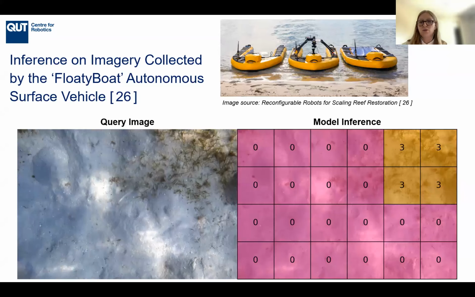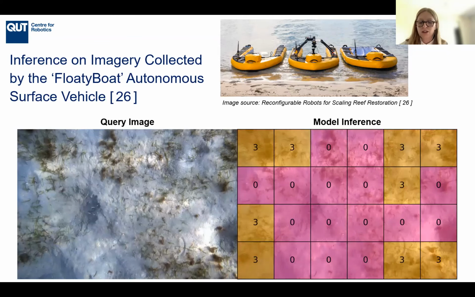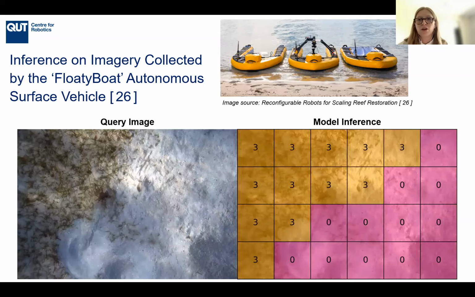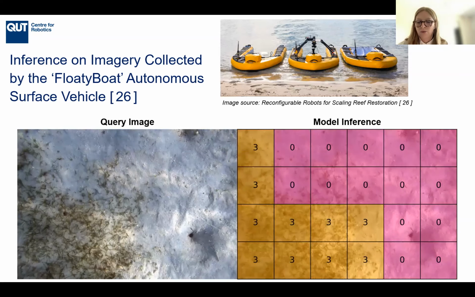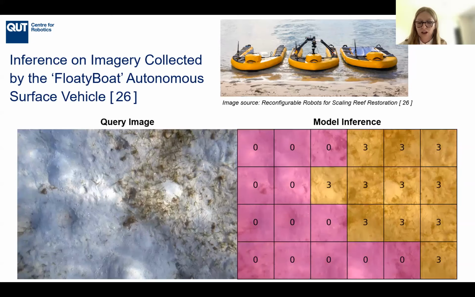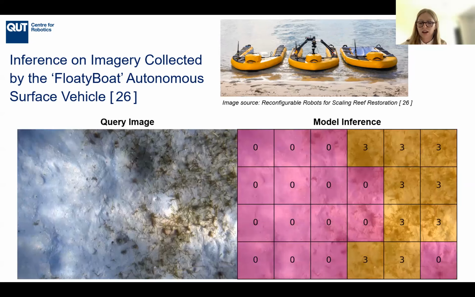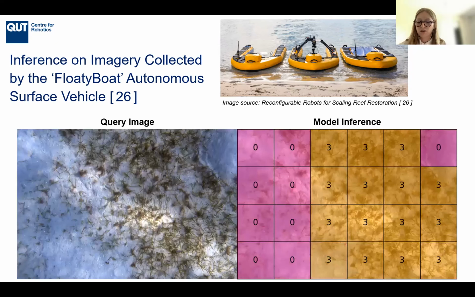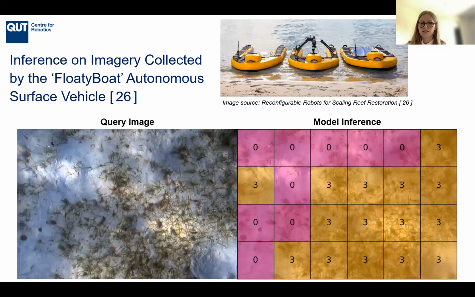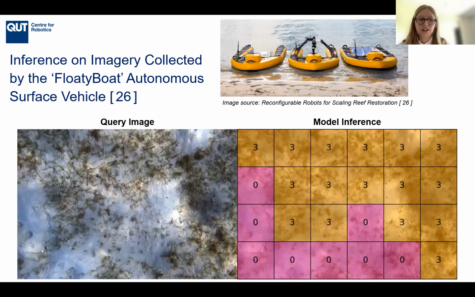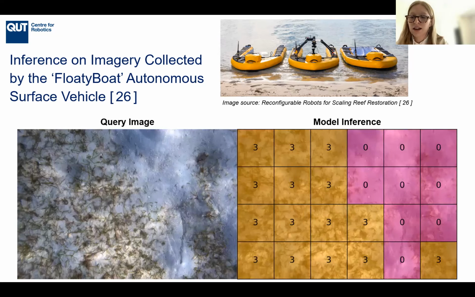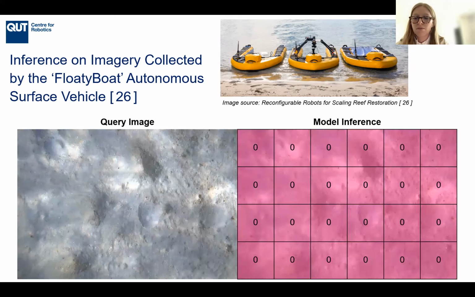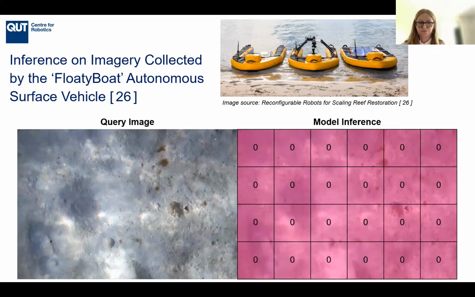In our second real-world deployment case study, we demonstrate the performance of our approach on underwater imagery collected by the FloatyBoat autonomous surface vehicle. We show that given only 20 FloatyBoat images, our model generalizes to imagery taken on a different camera with a top-down viewpoint and different scale, lighting, and visual characteristics. In this video, we can see that our model correctly detects seagrass, shown in yellow, and is also able to detect the background, shown in pink.